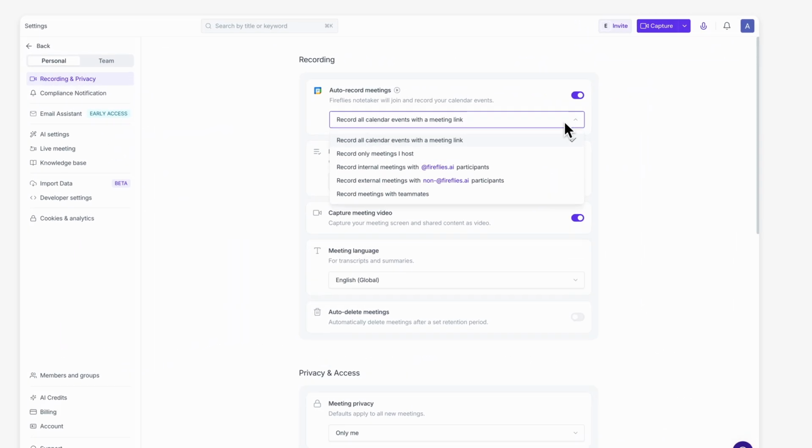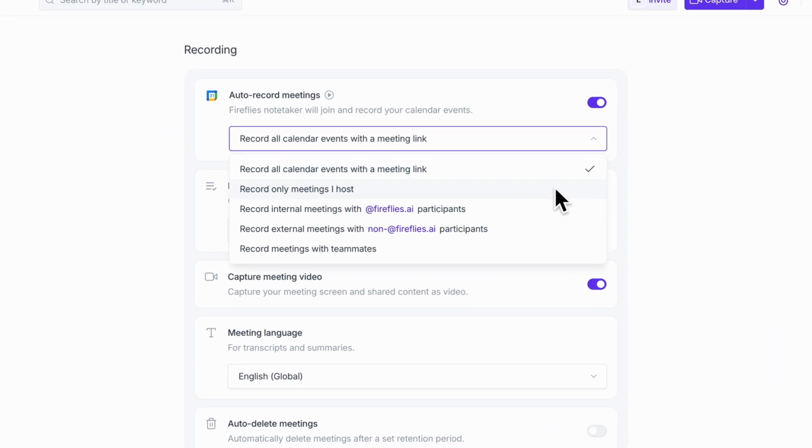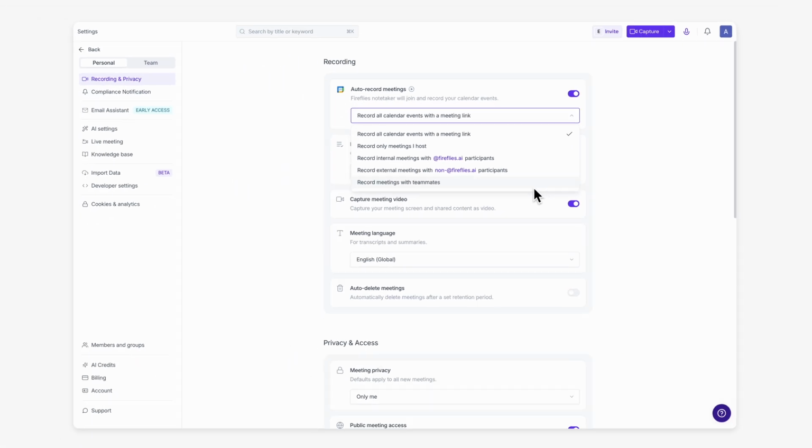First, it checks your auto-join setting: join all meetings, only hosted meetings, or only when invited. That's your baseline. Then it checks your meeting rules. Recording rules tell Fireflies to always join, even if auto-join would normally skip. Restriction rules tell Fireflies to always skip, even if auto-join would normally join. Rules always override your general auto-join settings.